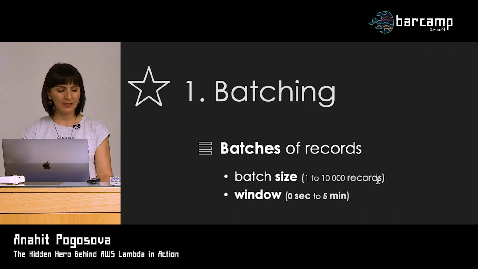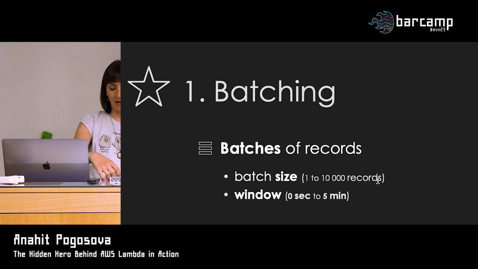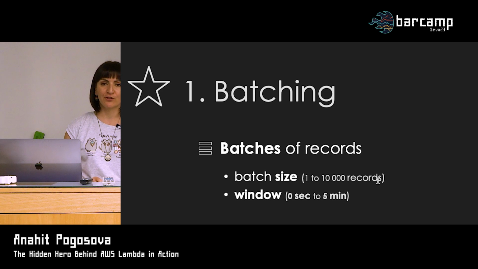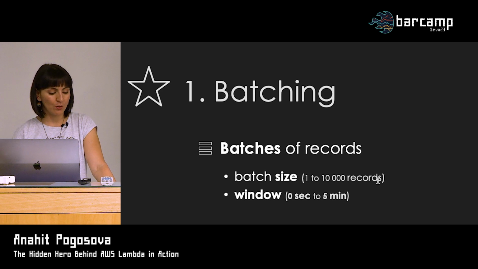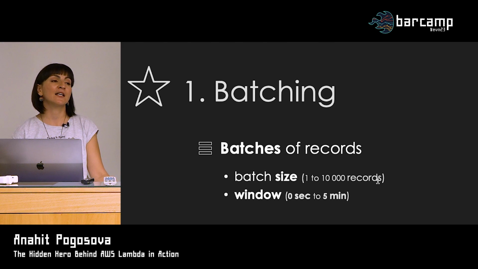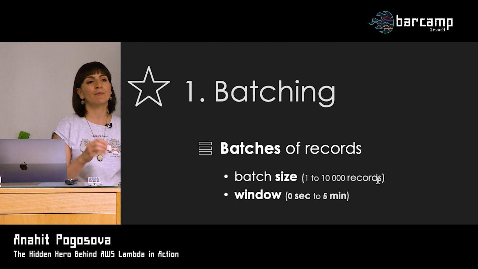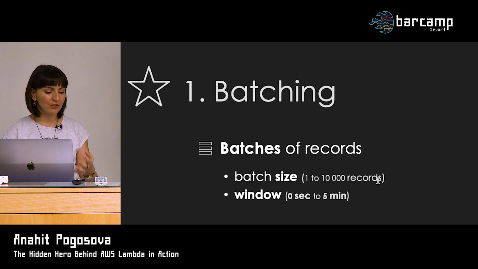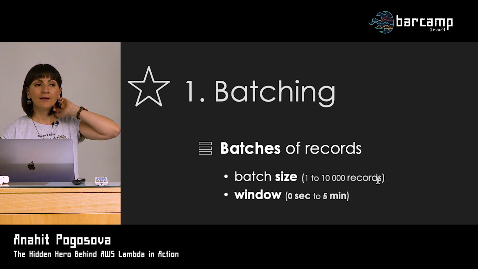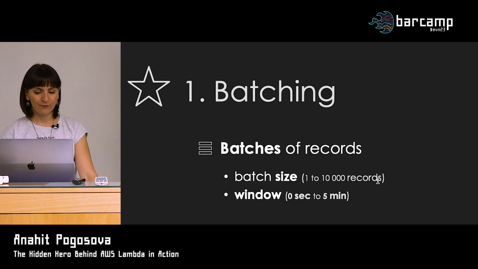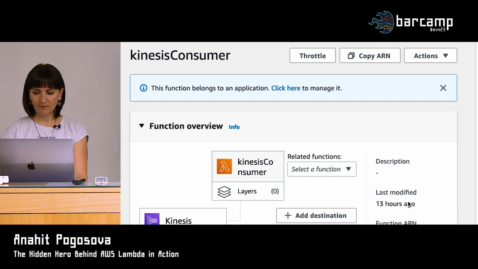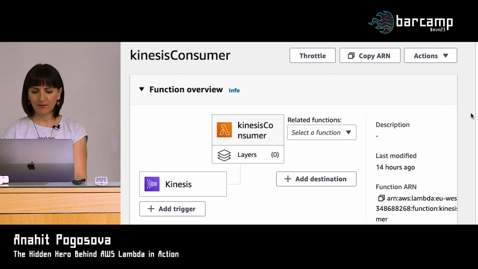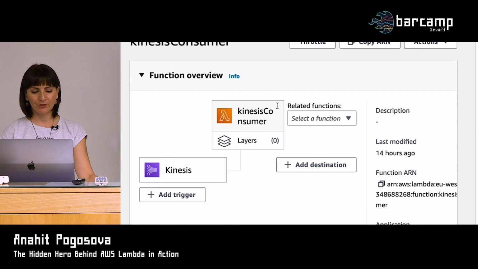Let's move forward. So let's start with batching. If you were at the talk before, this is the first superpower that event source mapping provides us. Instead of getting individual records from the stream, our Lambda will get batches of records from the stream, and we can configure the batch sizes for that. So let me show you the consumer Lambda, the second Lambda that will act as our stream consumer.